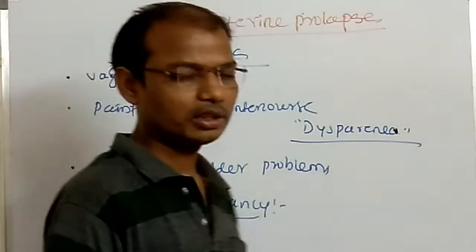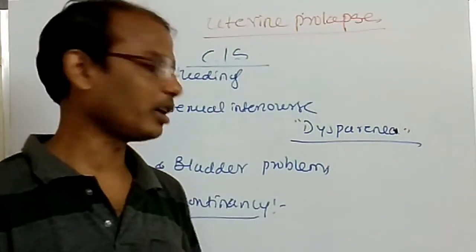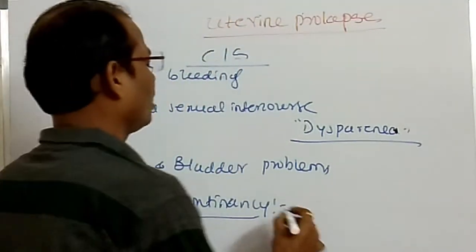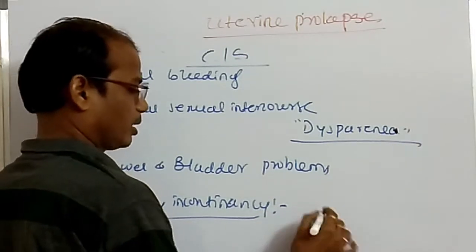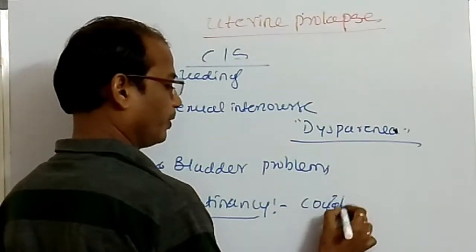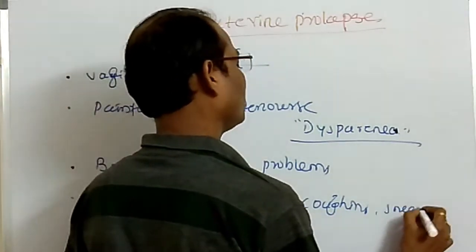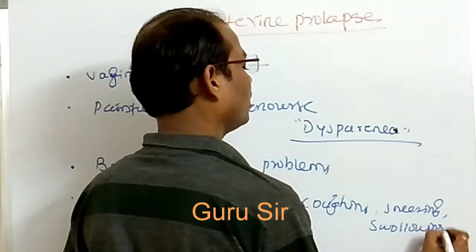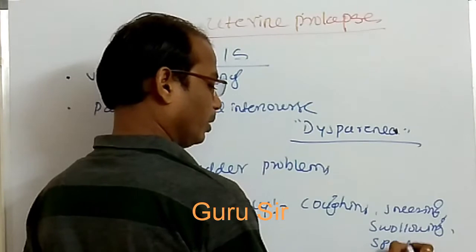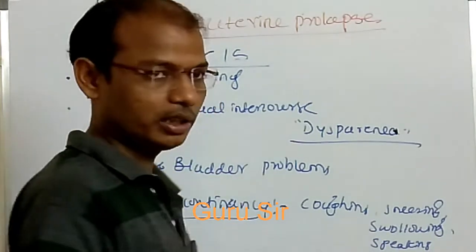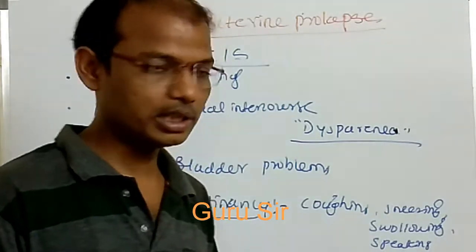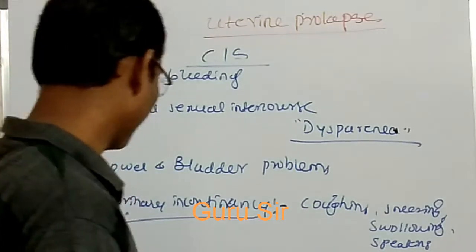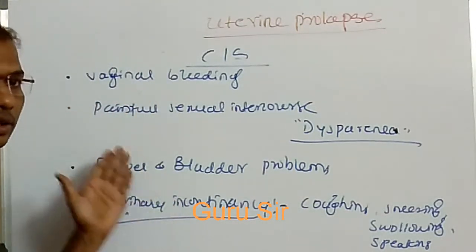Urinary incontinence means frequent urine passing, or sometimes urine is passed without consciousness during coughing, sneezing, sometimes swallowing, or speaking loudly. During coughing or sneezing, the urine leaks through the bladder because of the weakness of the bladder walls. Why the weakness of the bladder walls? Because of the herniation, so cystocele.